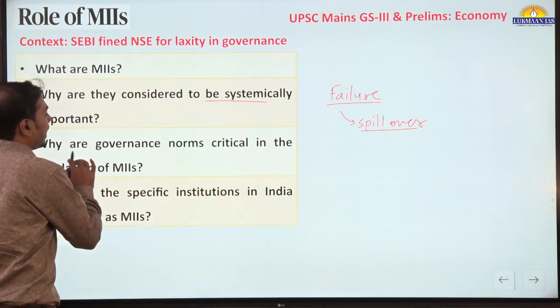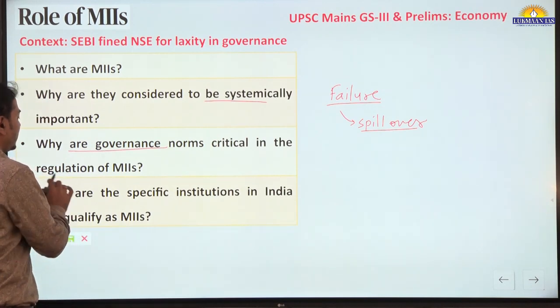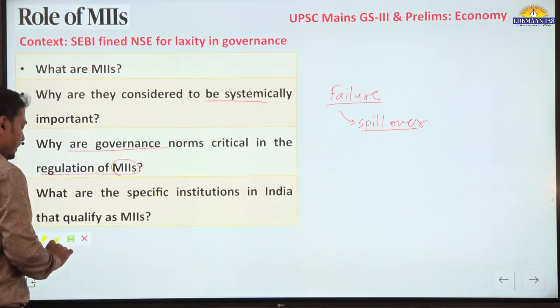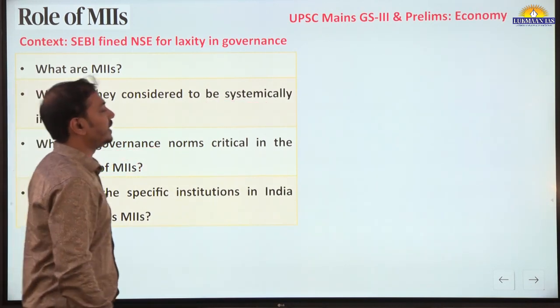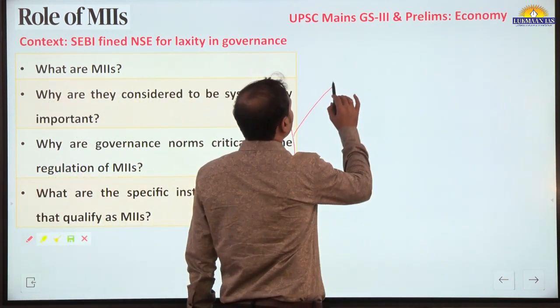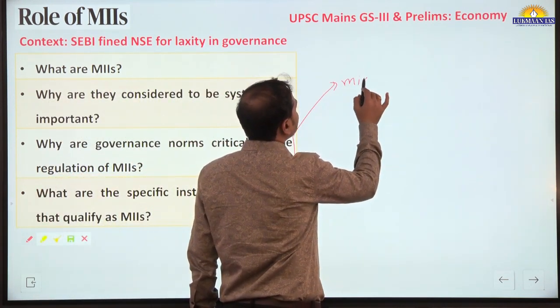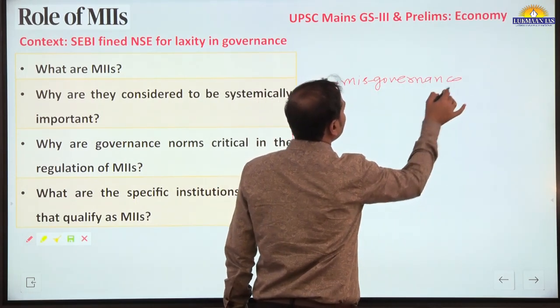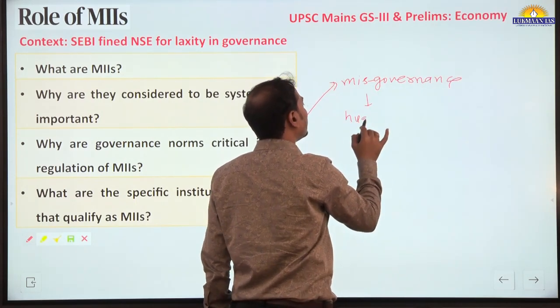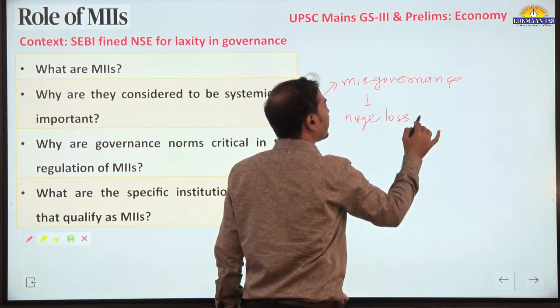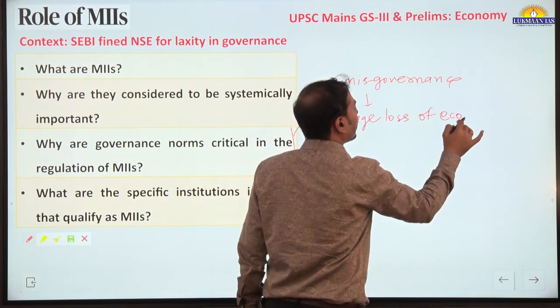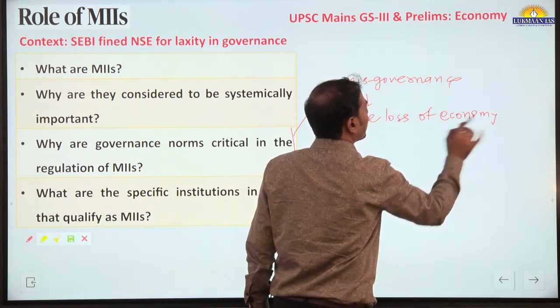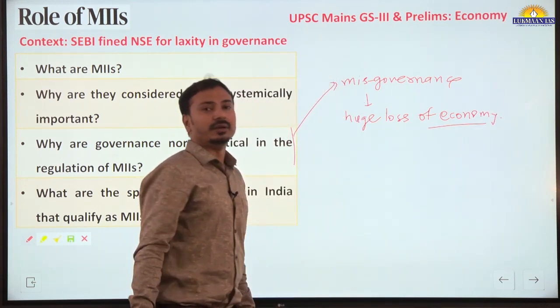Why are governance norms critical in the regulation of MIIs? Governance norms are very important because any kind of misadministration or misgovernance results in huge loss for the economy.